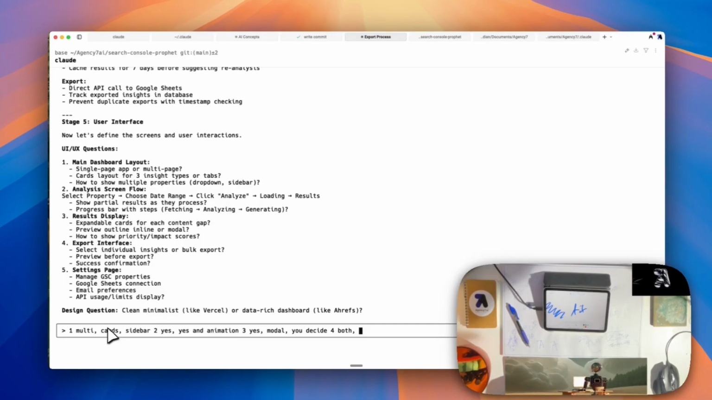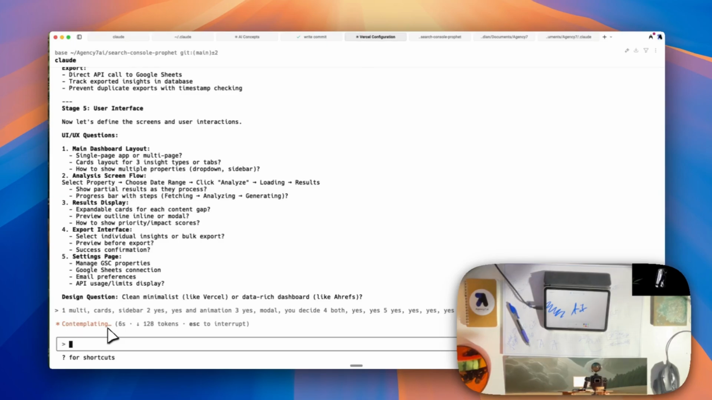Preview before export. Yes. Success confirmation. Yes. Manage GSC properties. Yes. Google Sheets connection. Yes. Email preferences. Yes. And yes. Design question. Clean minimalist like Vercel or data-rich dashboard like Ahrefs. Vercel. So this was stage 5.